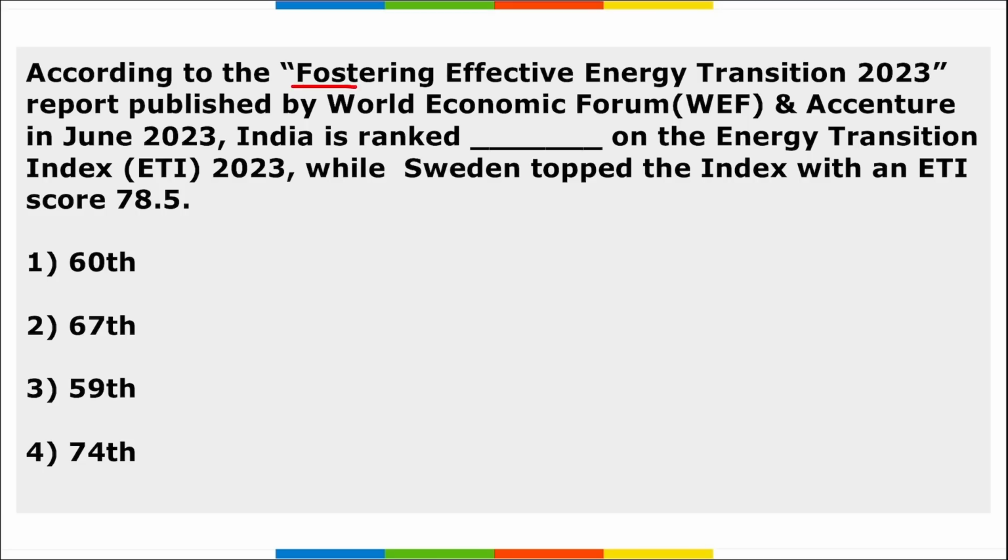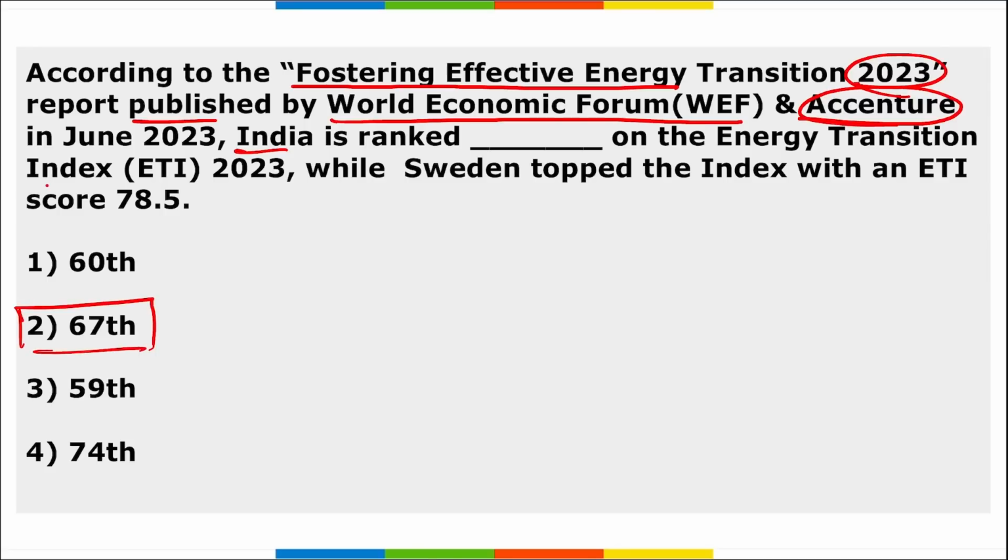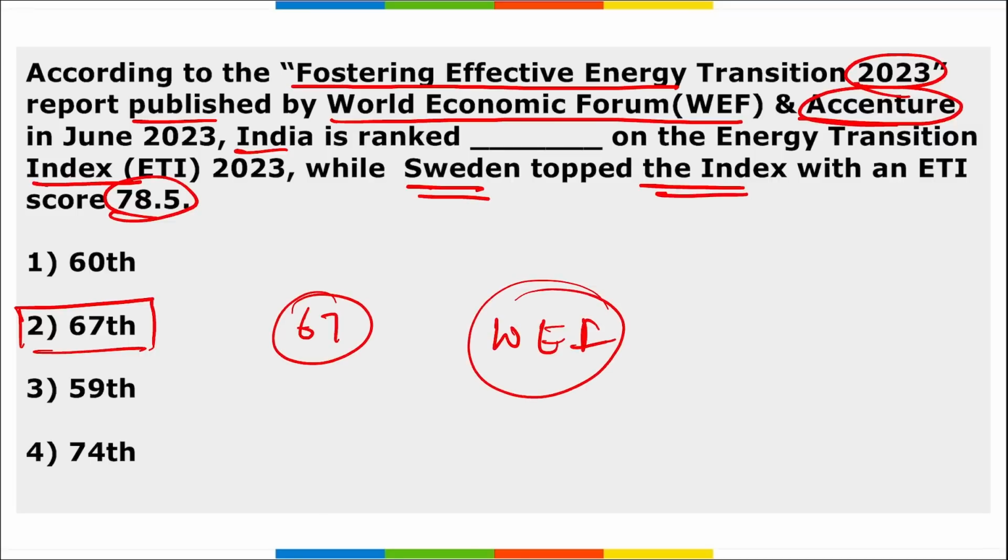Moving on. Fostering Effective Energy Transition 2023. This report was published by World Economic Forum and Accenture. India is ranked here on 67th position on the Energy Transition Index, while Sweden has topped the index with an ETI score of 78.5. So what is the rank of India here? 67th. And this data was released by World Economic Forum. That report was titled Fostering Effective Energy Transition 2023, and this was released by World Economic Forum in collaboration with Accenture.